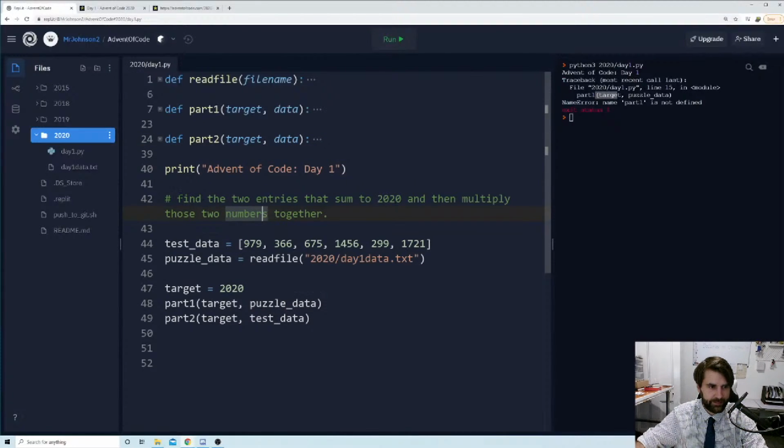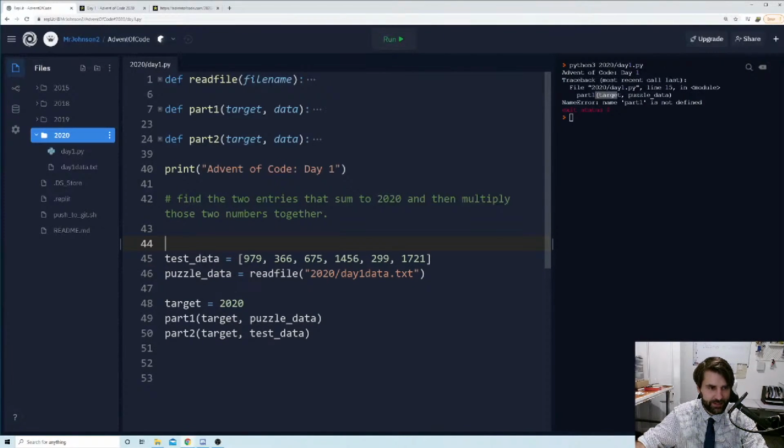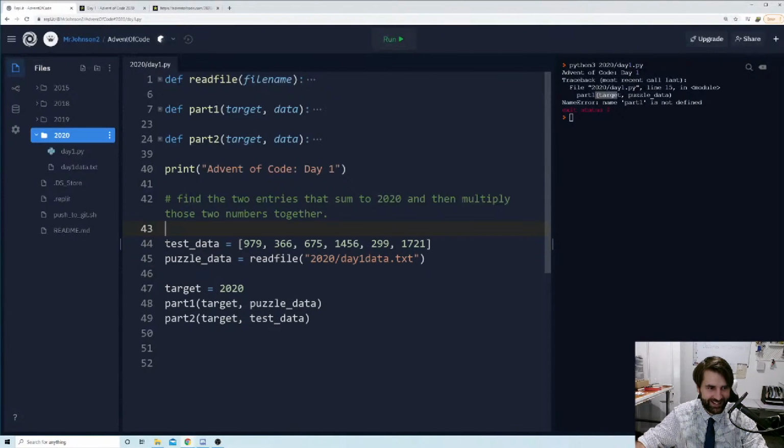This is what I need to be doing, my challenge. Got my test data. So this is my program. Look how simple my program is. It might be on line like 44, but it's my program nonetheless.